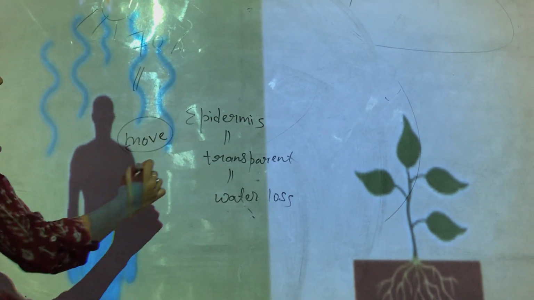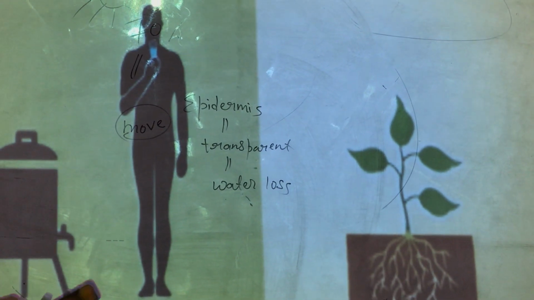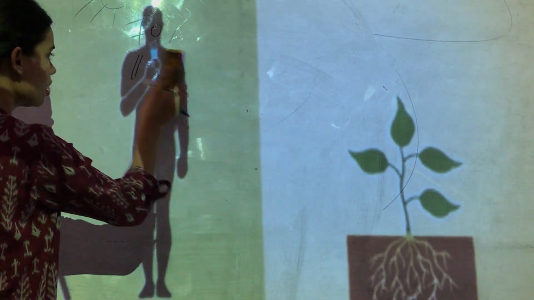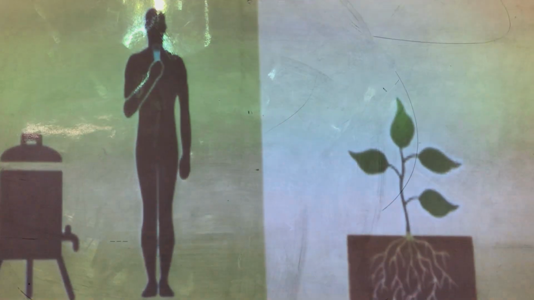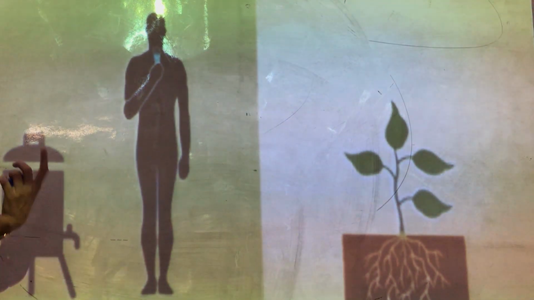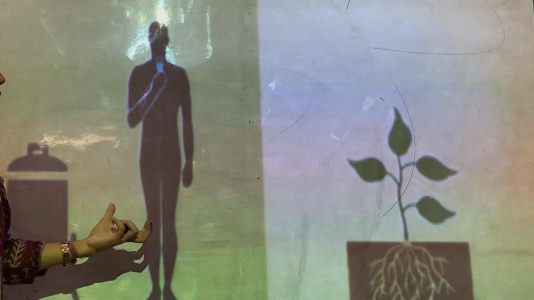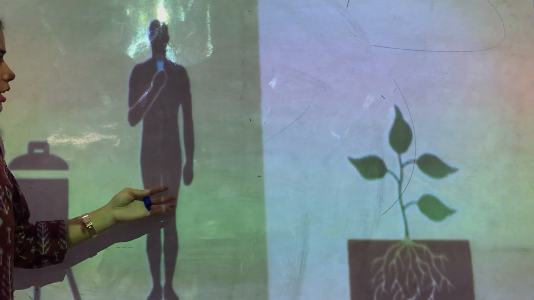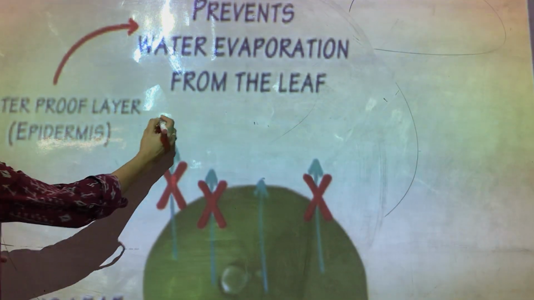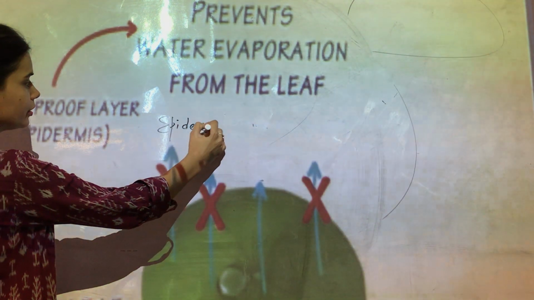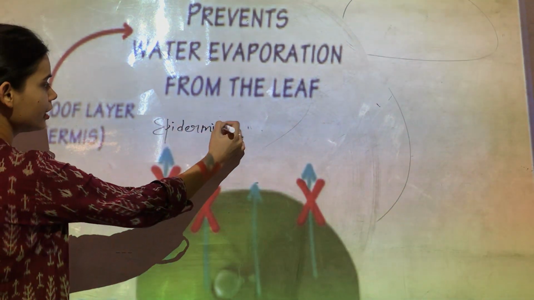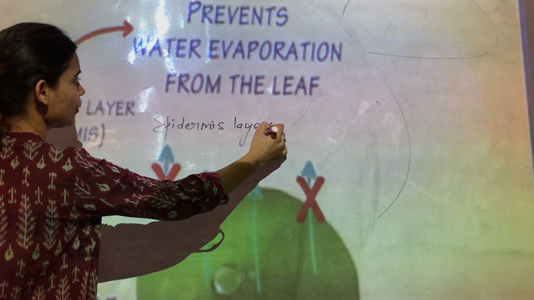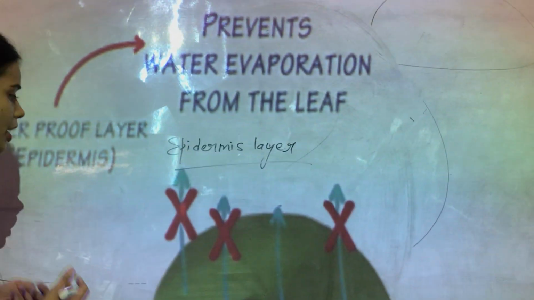We can easily go to some water source and quench our thirst. But what about the plants? Plants can't do that. Okay, so continuously they can lose water. They might lose all their water content. So that is the role of the epidermis layer. The epidermis layer prevents the water from evaporation.